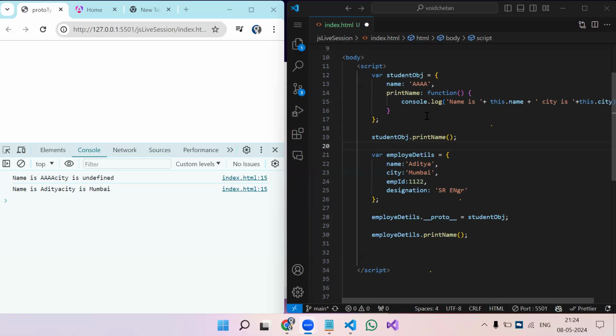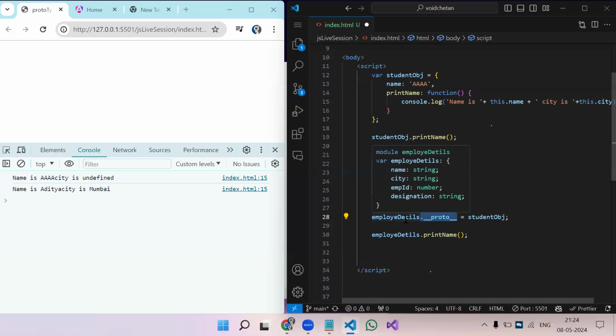Sir, I have one question. Can you go to line number 28, and after employee details dot, can you remove dot underscore proto? Then can you type prototype? Prototype dot means dot prototype? You want to remove the proto and write prototype instead? Yes, instead of proto, prototype.